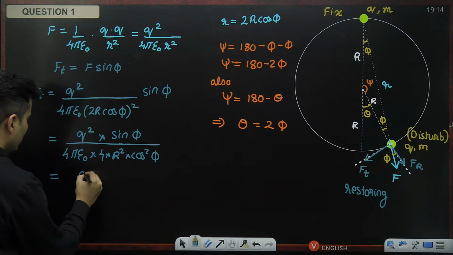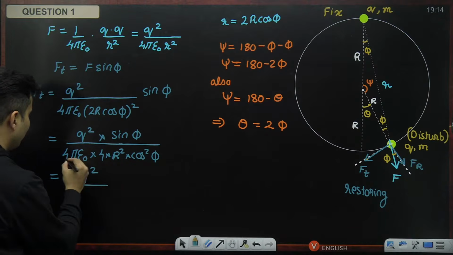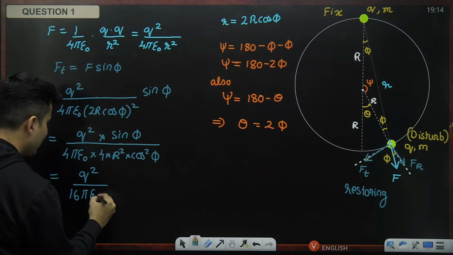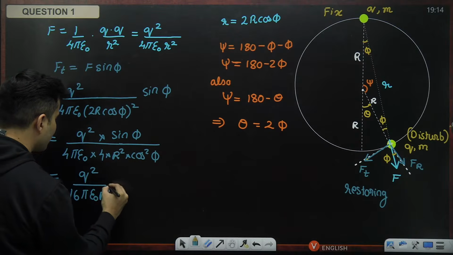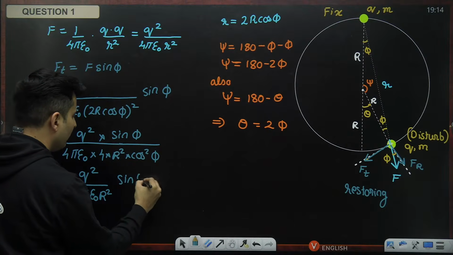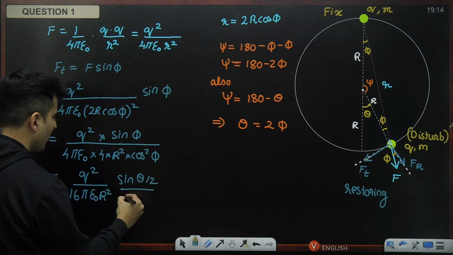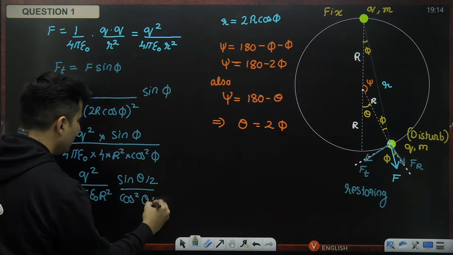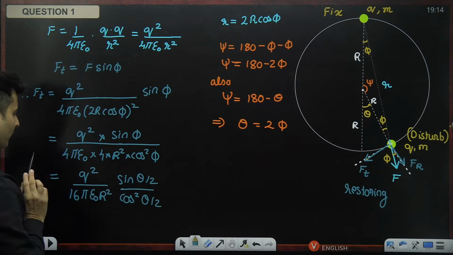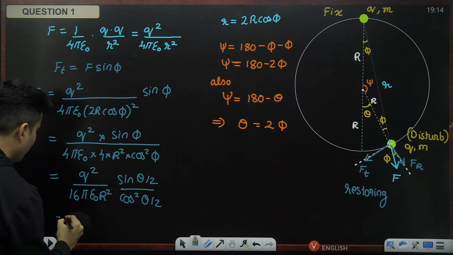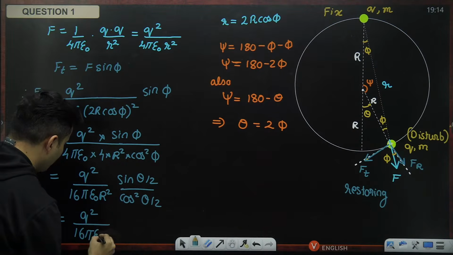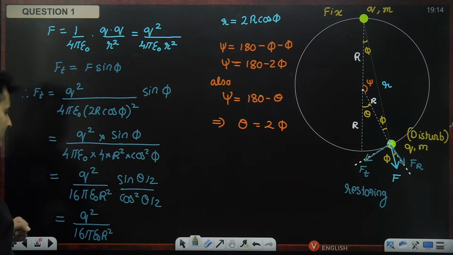So let's use that. It will become q square divided by 4 times 4, which is 16 pi epsilon naught, then r square. Sine phi I can write as sine of theta by 2, and cos square phi I can write as cos square theta by 2. I got it from here: theta is 2 phi, so phi is theta by 2. Next step, 16 pi epsilon naught r square is as it is.